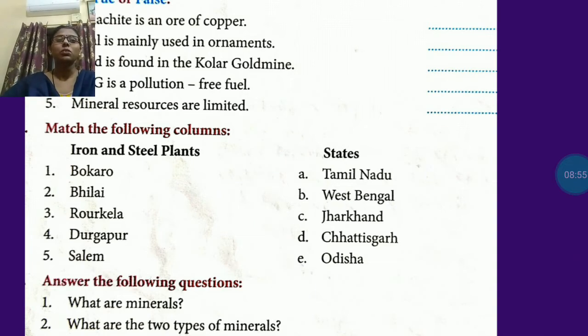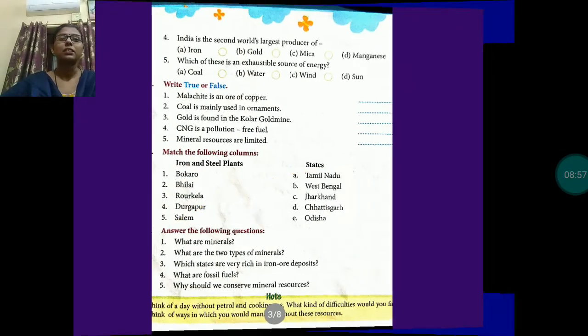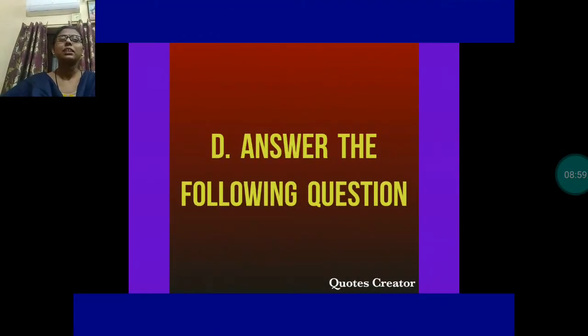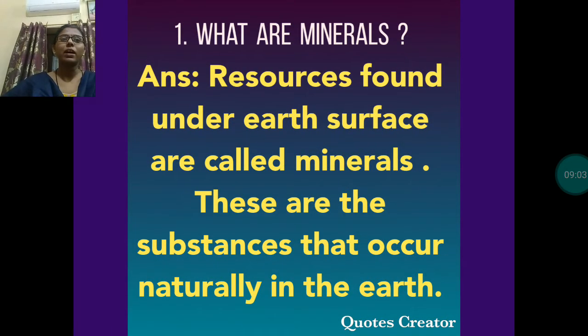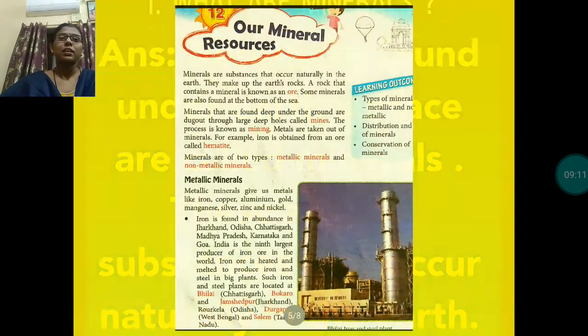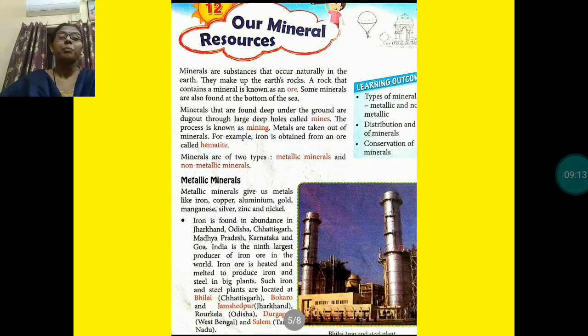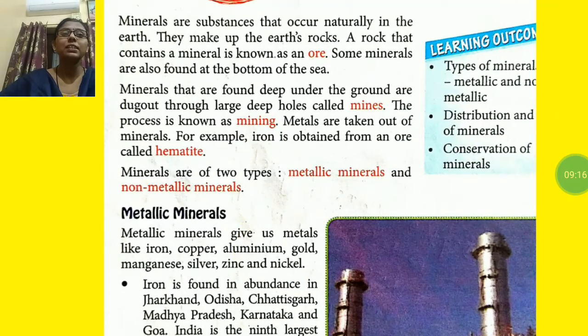Now let's move to question answer. Answer the following questions. Question number 1 is asking what is mineral. On the very first page of this chapter, it's given. Minerals are the substances that occur naturally in the earth.